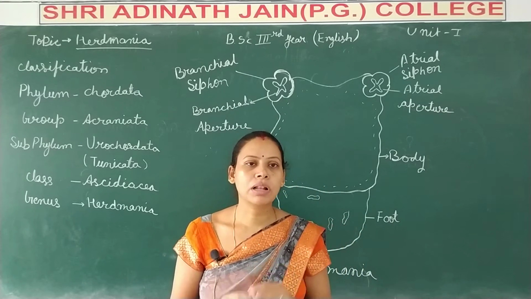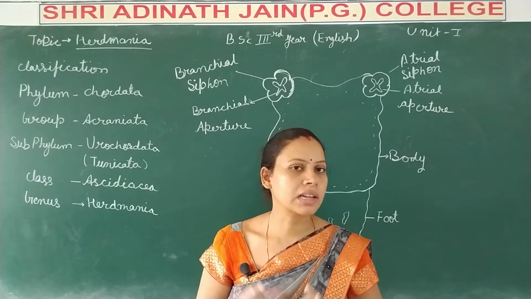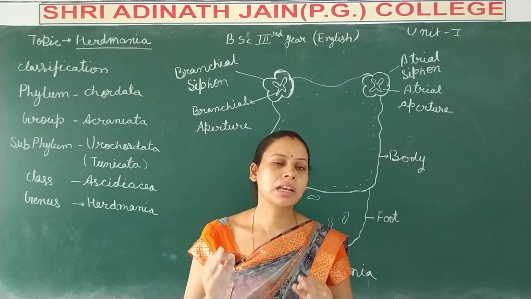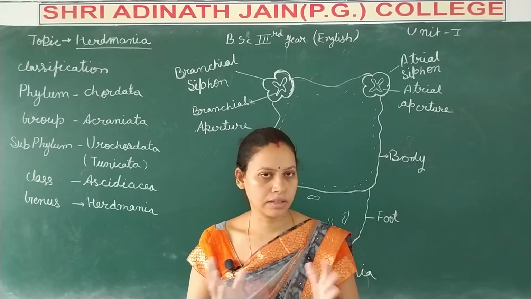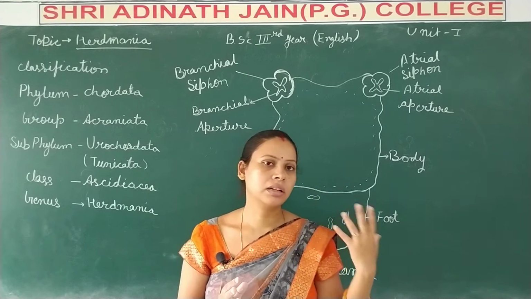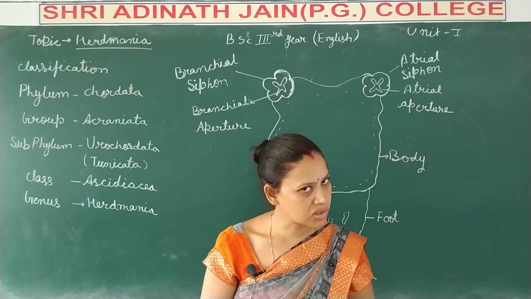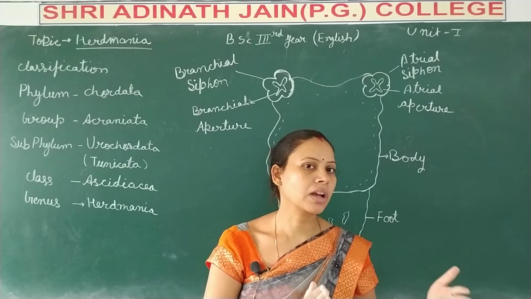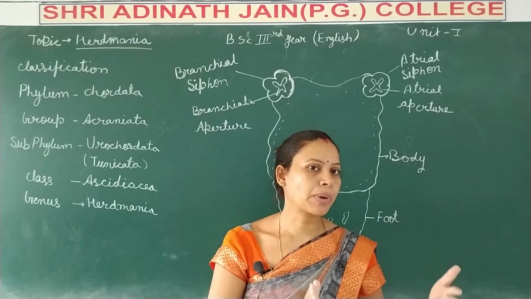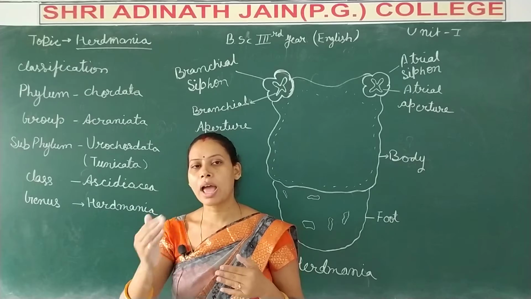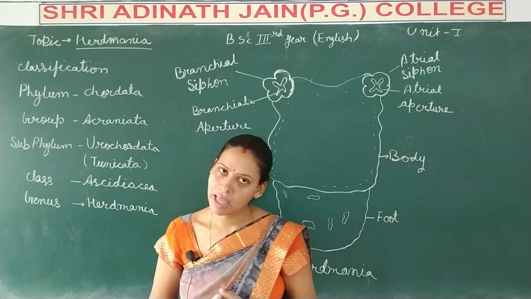In these animals only the pharyngeal gill slits are a chordate character present in the adult stage. The other chordate characters are present only in the larval stage, and the larva has a tail. So the characters are present in the tail area. That's why these are known as urochordate animals.